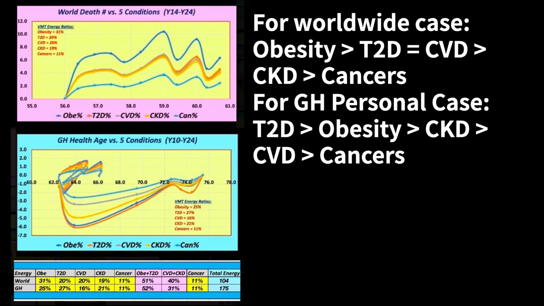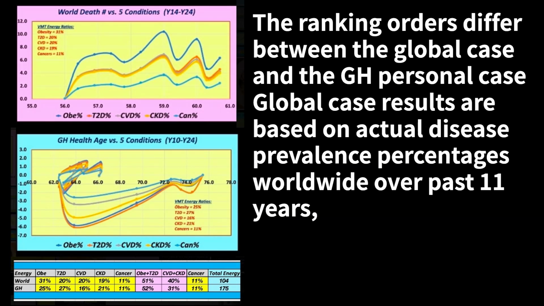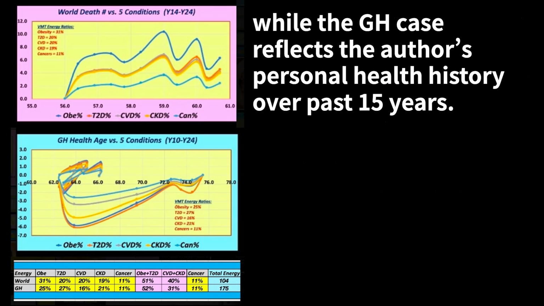For the GH personal case: T2D, obesity, CKD, CVD, cancers. The ranking orders differ between the global case and the GH personal case. Global case results are based on actual disease prevalence percentages worldwide over the past 11 years, while the GH case reflects the author's personal health history over the past 15 years.